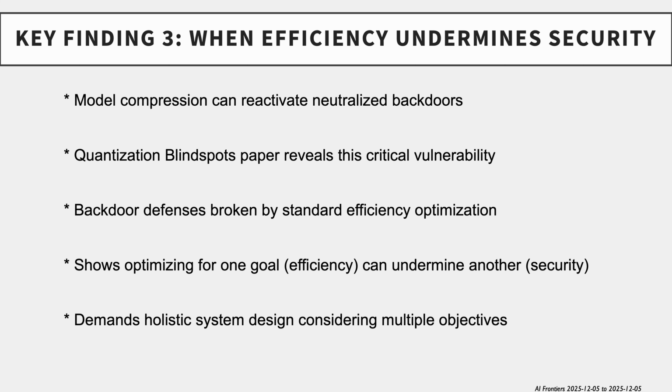Key Finding 3. When efficiency undermines security. The dangerous interaction between compression and safety. Model compression can reactivate neutralized backdoors. The Quantization Blindspots paper reveals this critical vulnerability. Backdoor defenses are broken by standard efficiency optimization. This shows optimizing for one goal, efficiency, can undermine another, security. It demands holistic system design, considering multiple objectives.